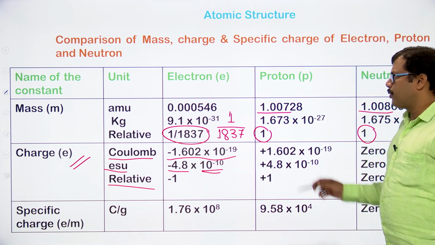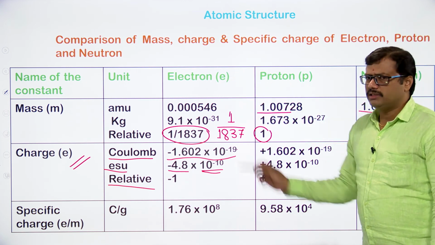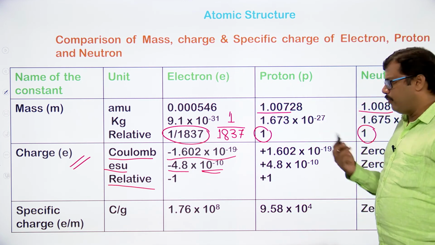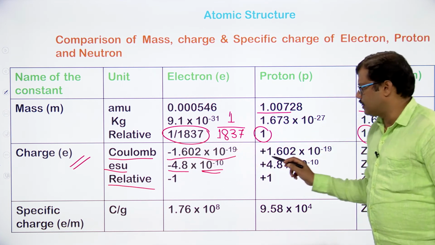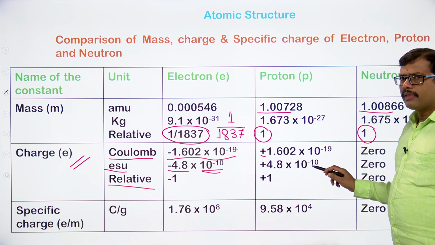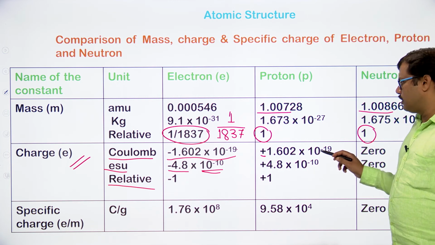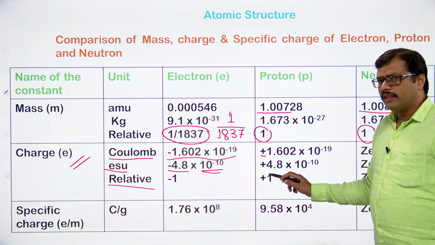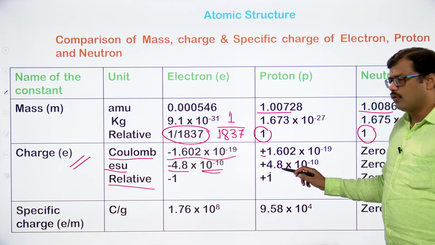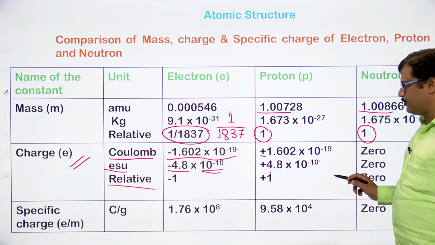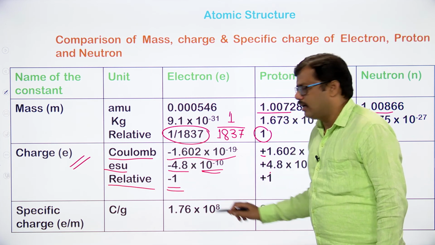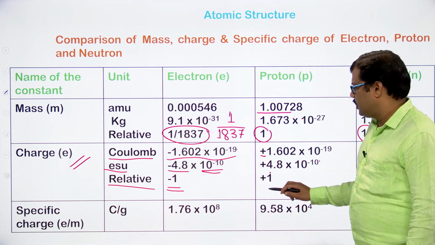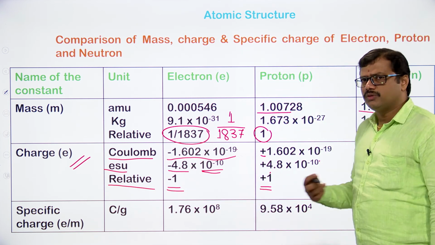And if you observe the proton value, the electron is the negatively charged particle and this is the positively charged particle, so only the sign is different. Instead of negative you just keep it as positive, that is it. The coulomb charge is 1.602 into 10 to the power of minus 19. In terms of ESU it is plus 4.8 into 10 to the power of minus 10 ESU. And when we take the relative charges, electron is taken as minus 1 charge, whereas proton charge is taken as plus 1 charge.